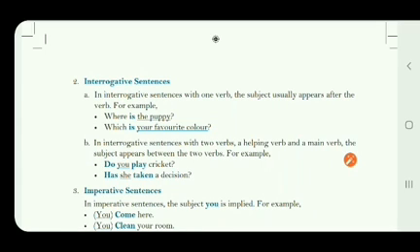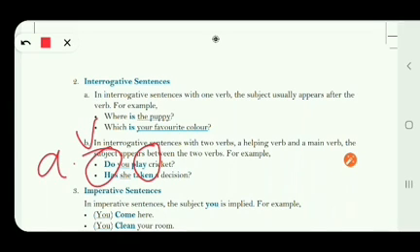Now in interrogative sentences with two verbs, a helping verb and a main verb, the subject appears between the two verbs. You can easily understand it by the given example. In this sentence, do you play cricket? So how many verbs can you see? You can see two verbs, do and play. Do is the auxiliary verb and play is the main verb.